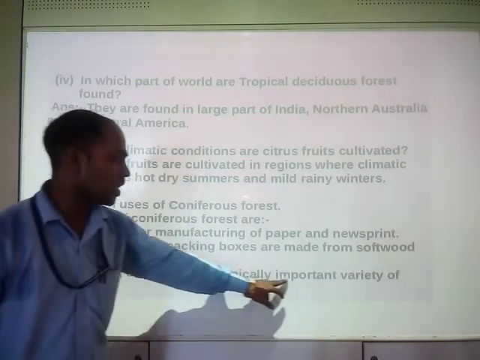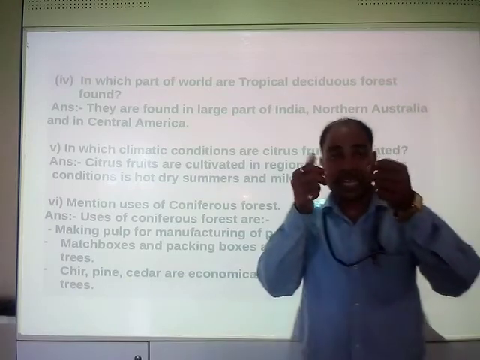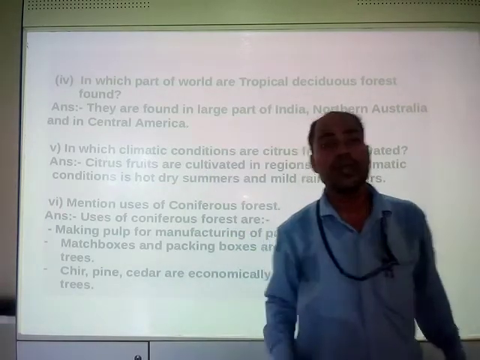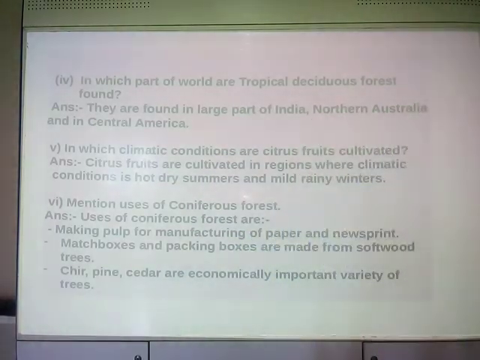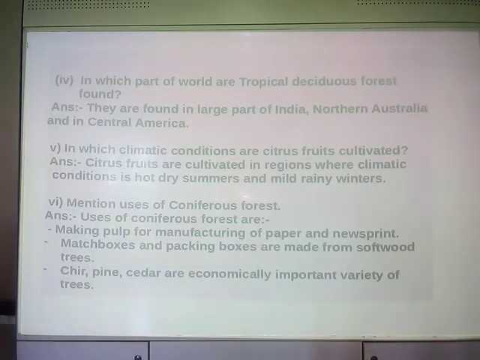They are economically important varieties of trees, that means having a high price. Chir pine and cedar are very costly, expensive trees. That's why I have written that they are economically important.